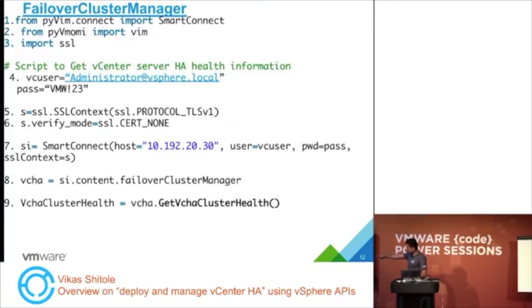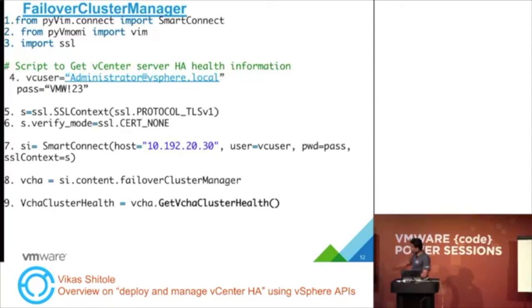In this case, since we are looking to get the health of the cluster, FailoverClusterManager is a managed object, so we have to get hold of that object first, since it is required to call these methods. In the last line, we are just calling get vCHA cluster health, and this returns one object, and that object is a vCHA cluster health.